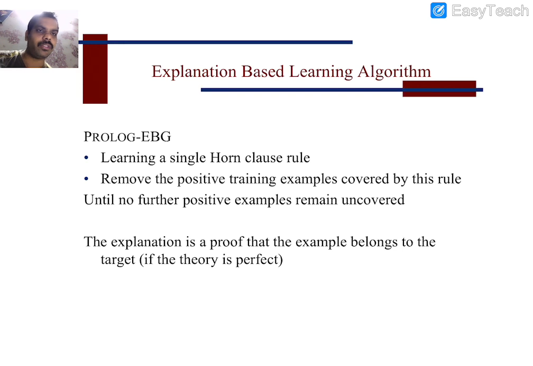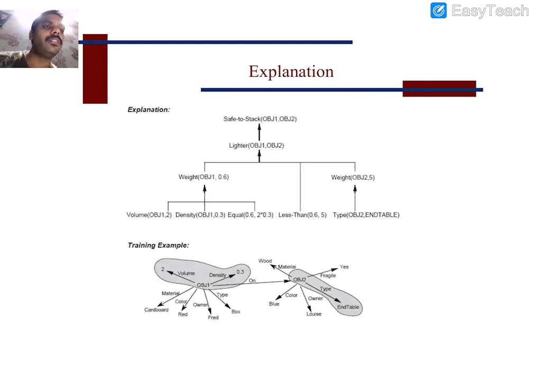Using this learning rule, we are going to implement analytical learning. Learn a single rule, then remove the positive training examples covered by this rule, until no further positive examples remain uncovered. The explanation is the proof that the example belongs to the target. So this is the Prolog EBG technique used to solve for the target, and it is also similar to the sequential covering problem.